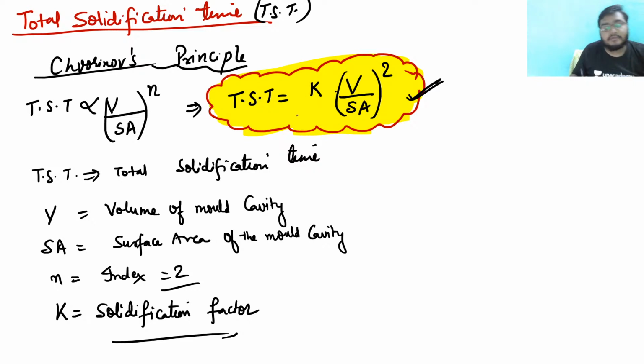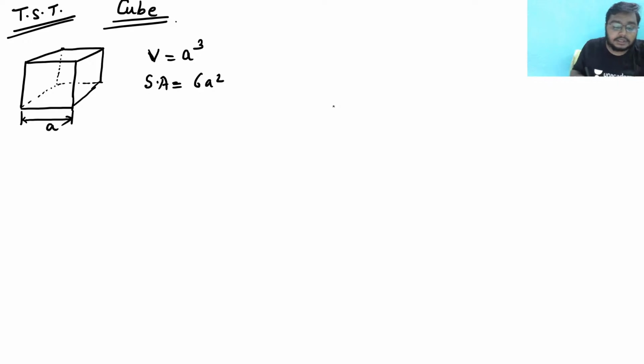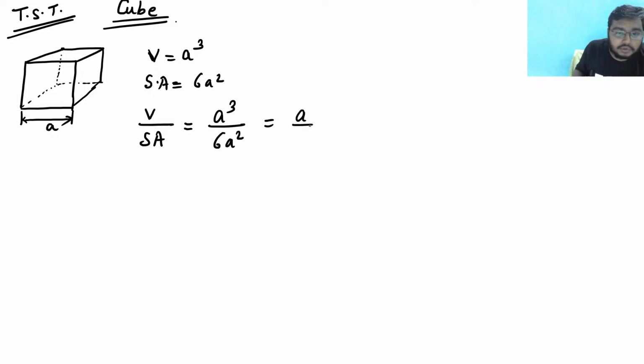Total solidification time is equal to K into (V by SA) whole square. Clear? Now V by SA, where V is a cube and SA is 6a square, the ratio is going to be a by 6.